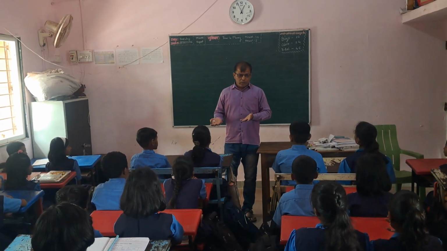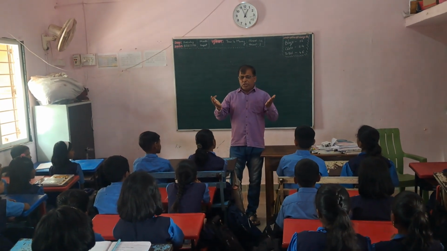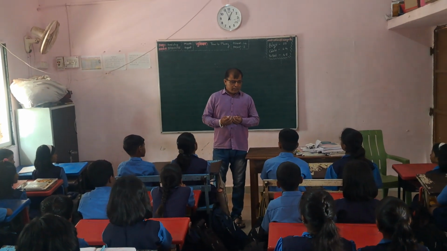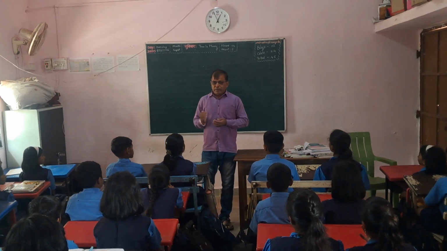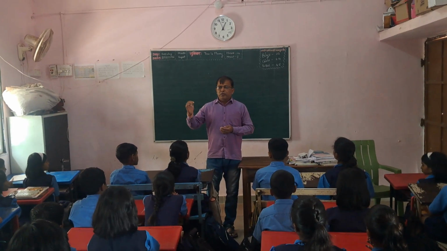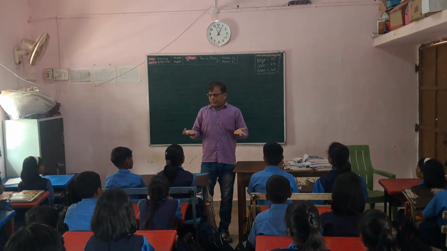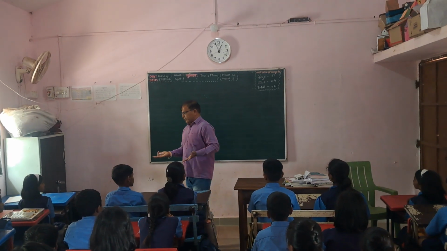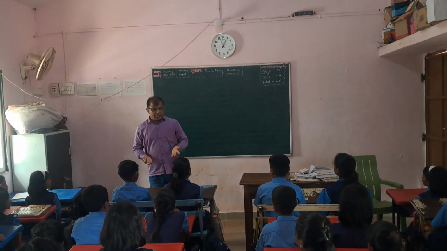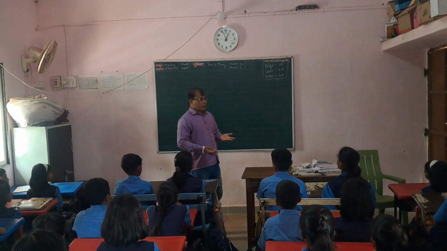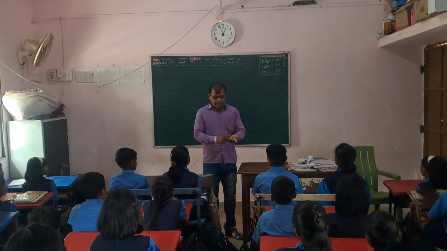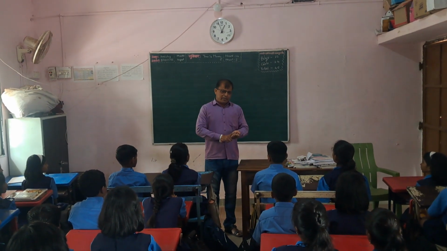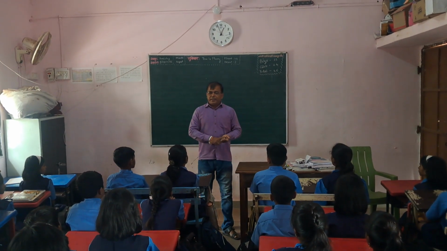I shall go. He will be going. I shall have gone. They will have been going. This is the future tense. So there are three main types of tense: present tense, past tense, future tense. These are the main types.